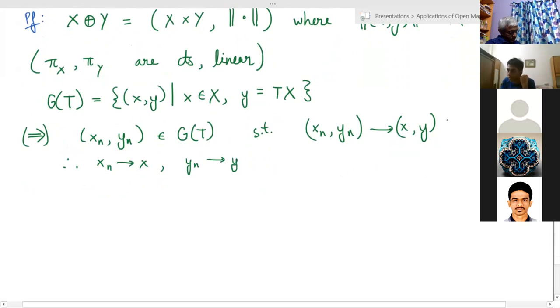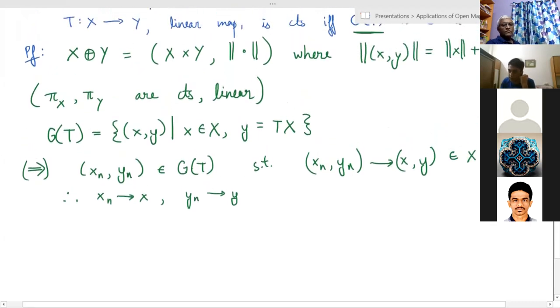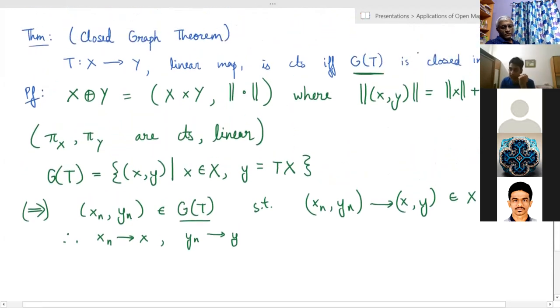So far we just know that this (x, y) is an element of X plus Y. But what we want to show is that this in fact belongs to the graph of T, because then we'll have that the limits of all convergent sequences in the graph of T are in the graph of T. So the graph of T will be closed, which is exactly what we want to show.